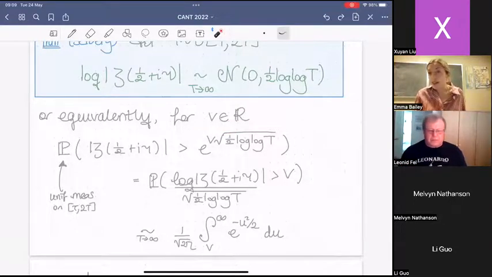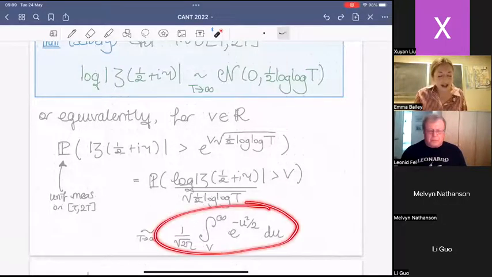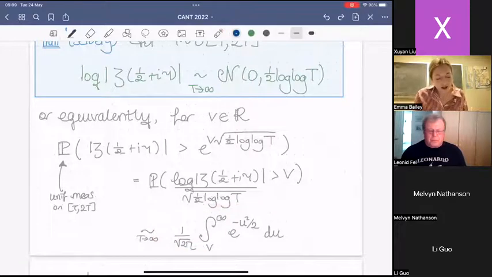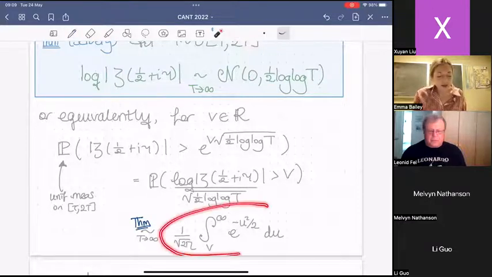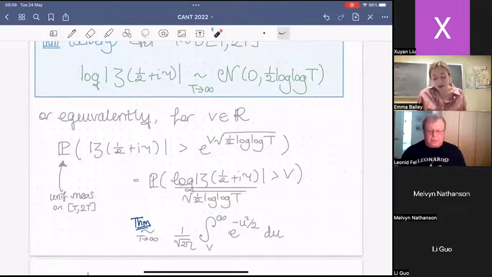Well, this should be given by the CDF, by the Gaussian integral. And here it is. This statement here is Selberg's central limit theorem. It's saying that this should be given by this integral. Here's the Gaussian density, integrated from v up to infinity.